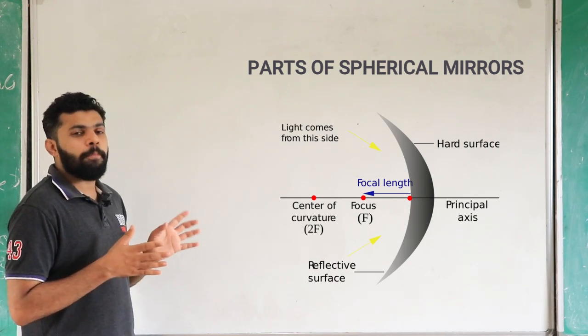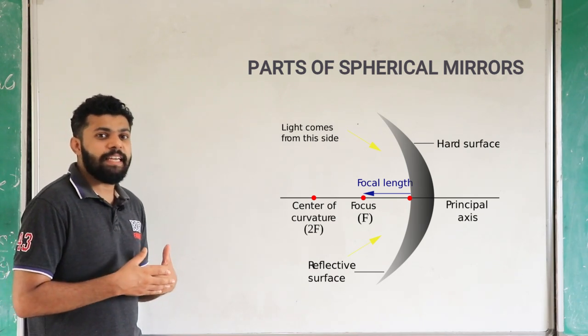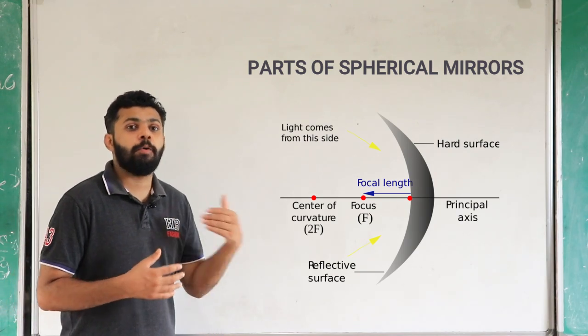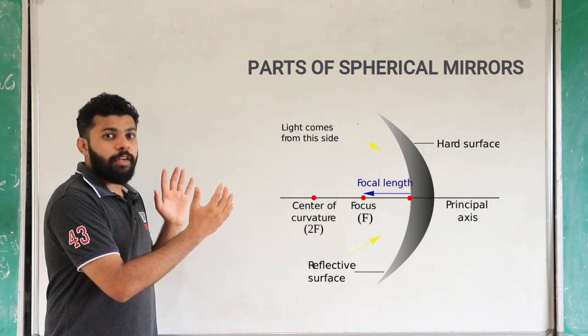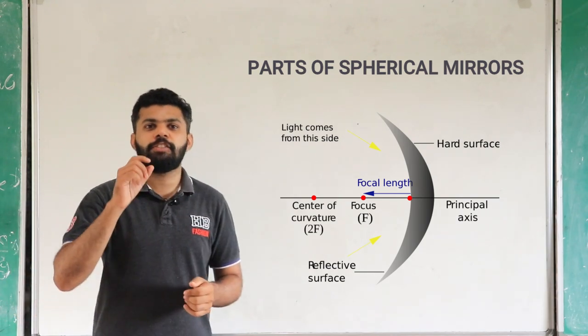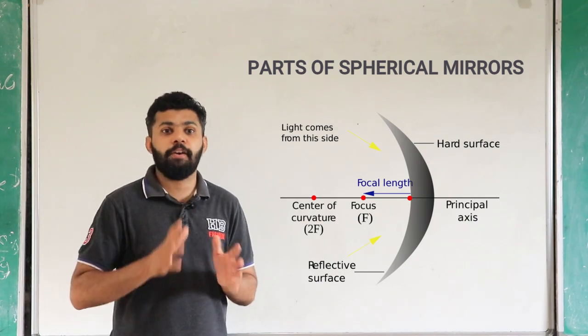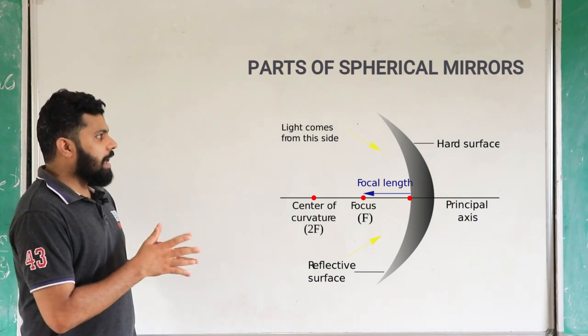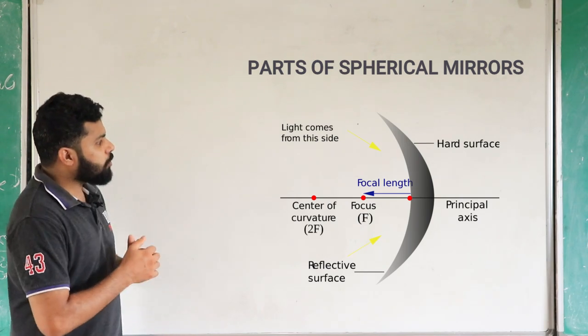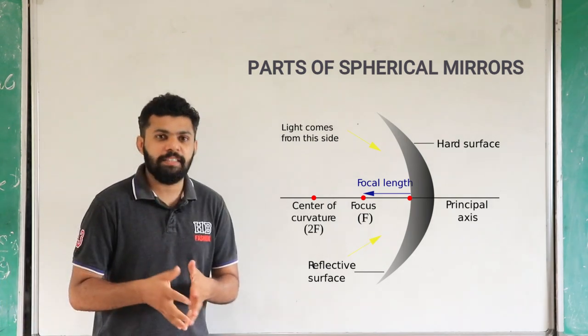Focus is the point in between C and P, which means the center of curvature and pole. In the middle of the pole and center of curvature, you can see the focus, the point F. Then there is a line which goes through these 3 points. This line is called the principal axis.